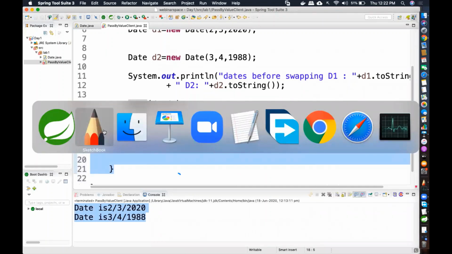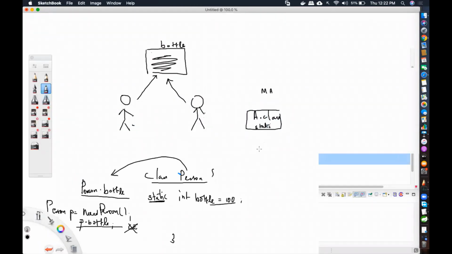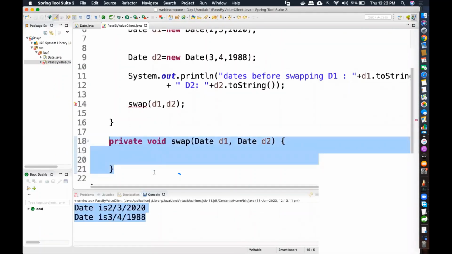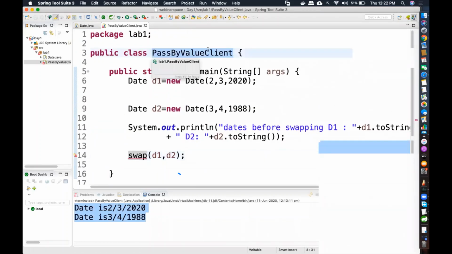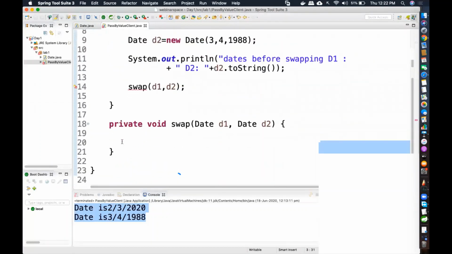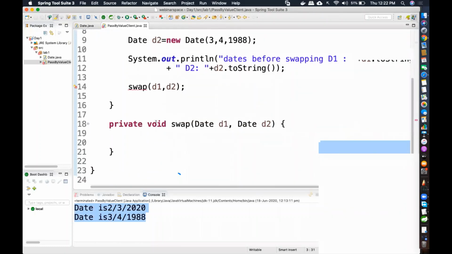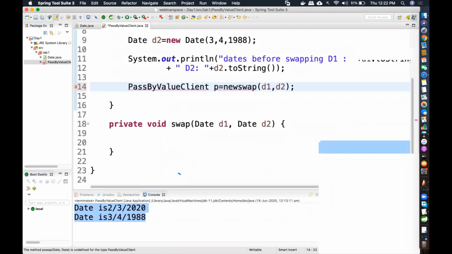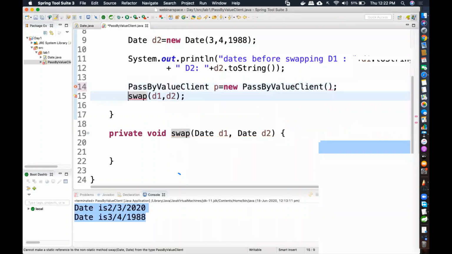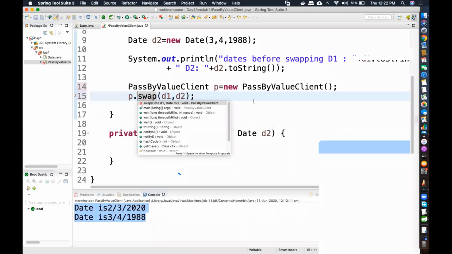Remember, we created getDay, getMonth, getYear, which are inside the object. Similarly, now the swap is inside the object. So if I want to access this method, I should create an object of which class? This class. This method is now inside this class. So if I create an object of this class, then only I can access this method, because it is no longer a static method. I can write p equal to new, like this, and then p.swap(d1, d2).